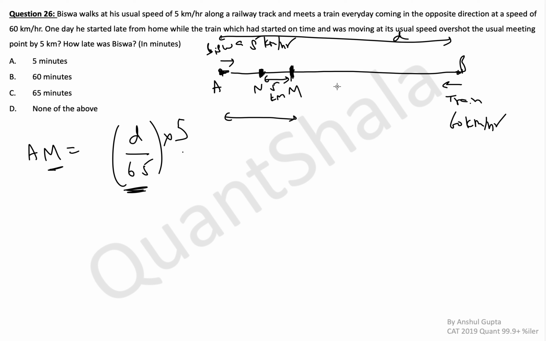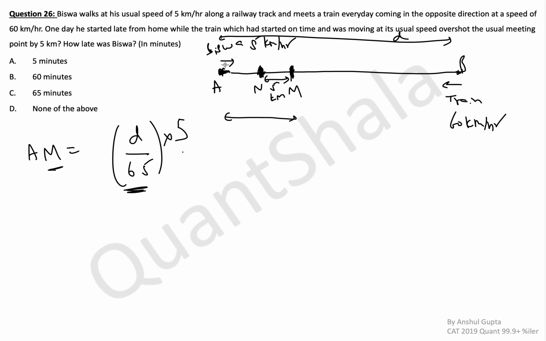Now the straightforward answer which people give will be: the train came 5 km extra, that means the train traveled for 5 minutes extra, because the train can travel 5 km in 5 minutes. That means Biswa started 5 minutes later. But that is not the correct answer. Understand why. It is true that the train traveled for 5 minutes extra, but that does not mean that Biswa traveled for 5 minutes less. Biswa actually traveled for 60 minutes less if you see.